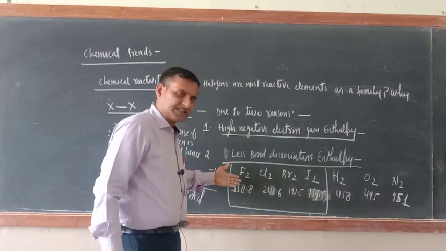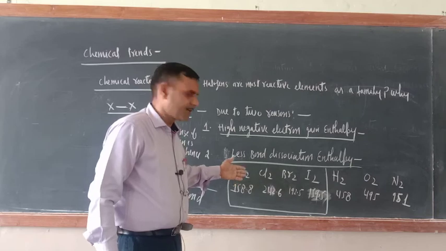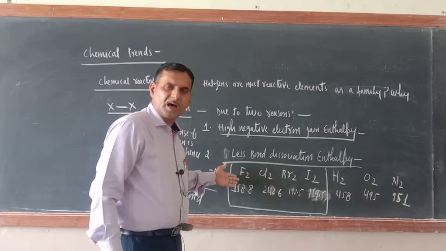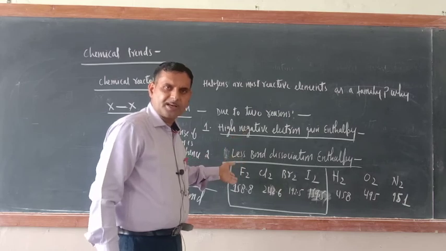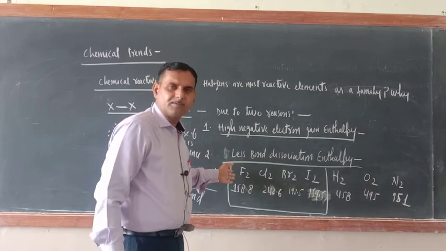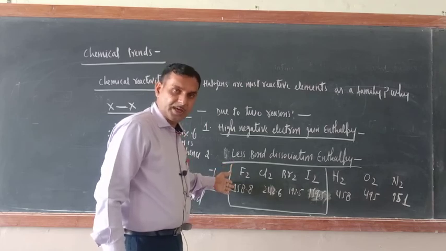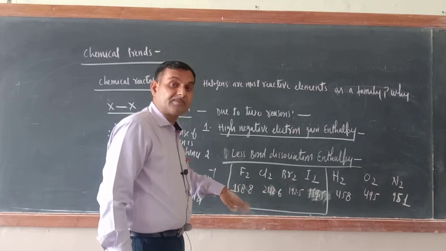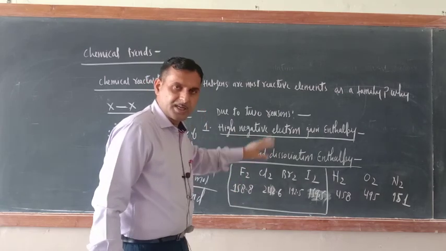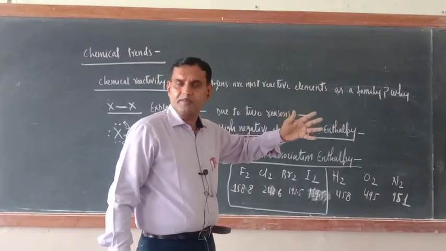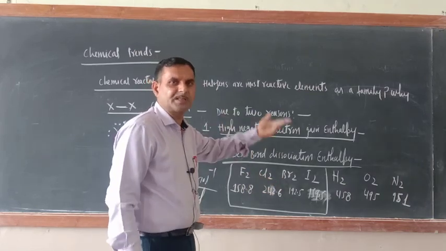Another question arises here: why is fluorine's bond dissociation enthalpy less? Among the halogens, fluorine is the smallest in size, so the lone pair–bond pair repulsion magnitude is more, that is why fluorine's bond dissociation enthalpy is least. This is the only reason it is highly reactive, because its bond dissociation enthalpy is least. So greater the bond dissociation enthalpy, lesser the reactivity. Lesser the bond dissociation enthalpy, greater the reactivity.